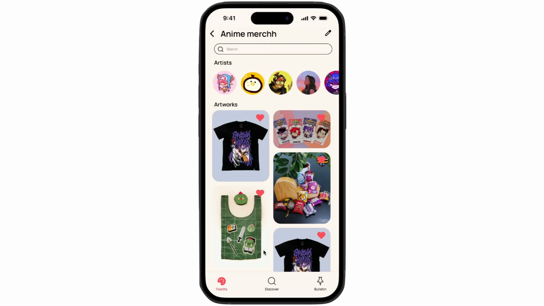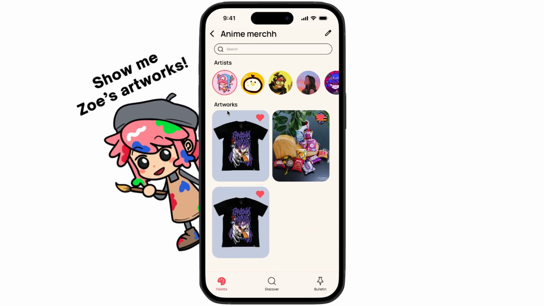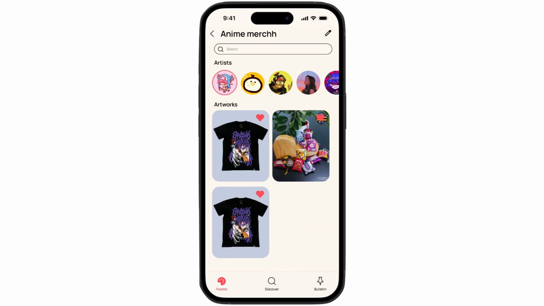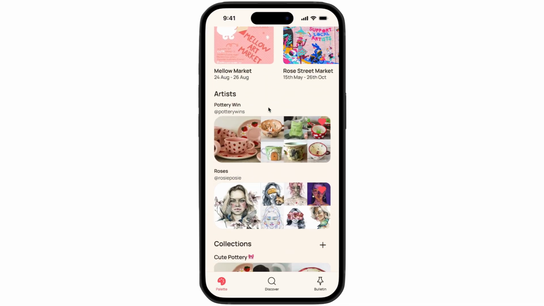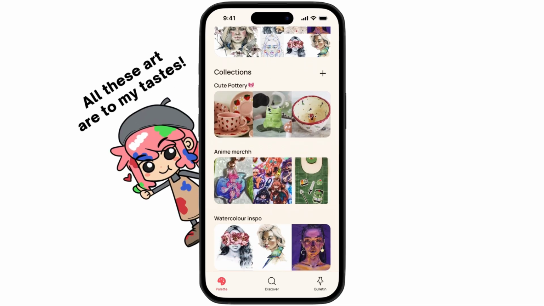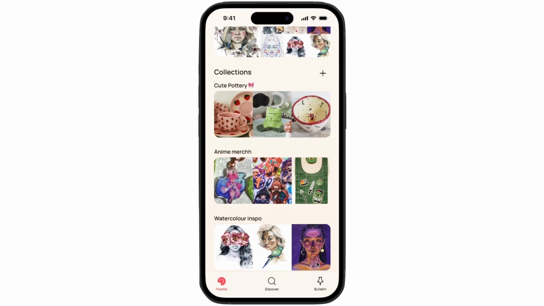Within the collection, once more items are added, users can filter by artists to view only specific types of work. Noting what you save in your collections, the algorithm will begin to show you similar recommendations, making it easier to discover local art you love.